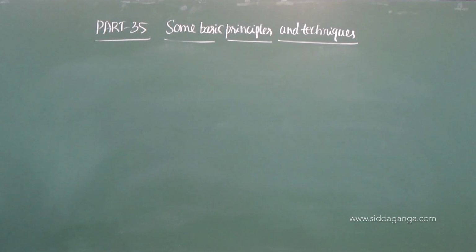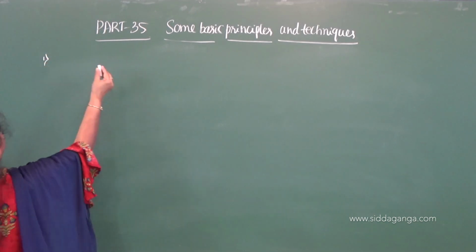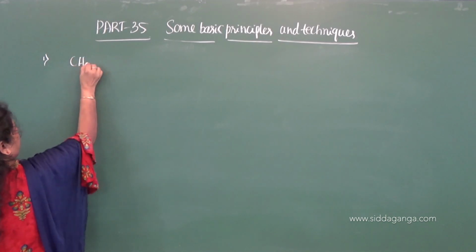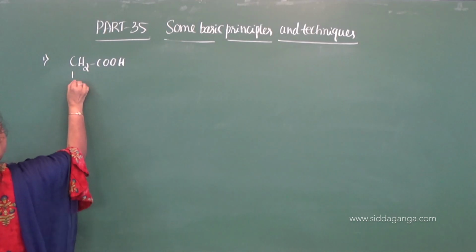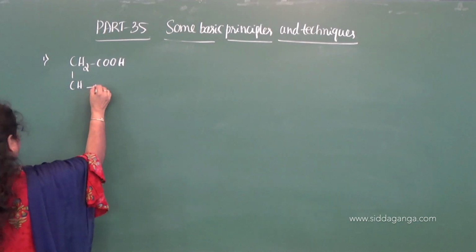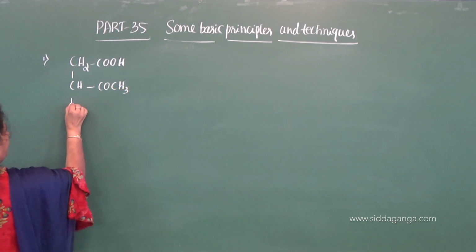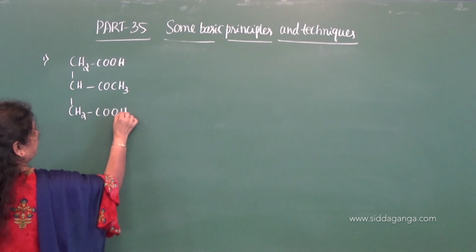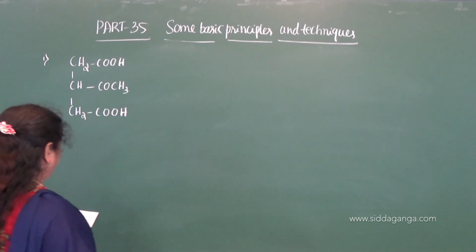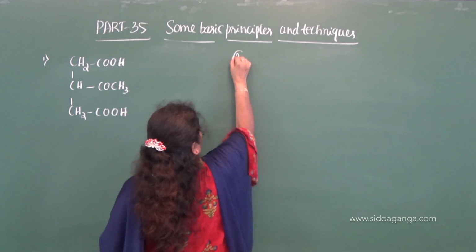Take down the first one. The first one I want to give is an aliphatic compound, that is CH2COOH, CH, COCH3 and CH2COOH. Here I will give the second compound,